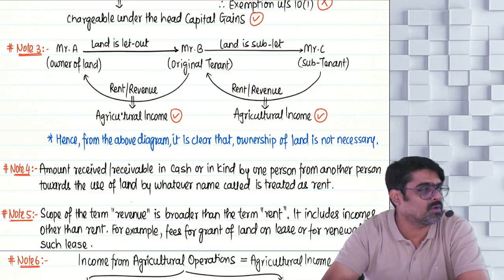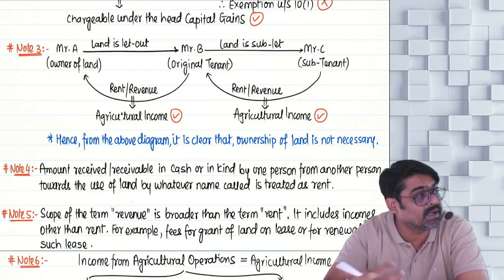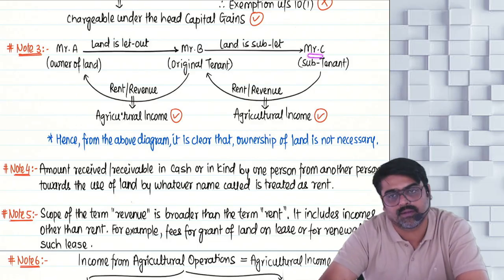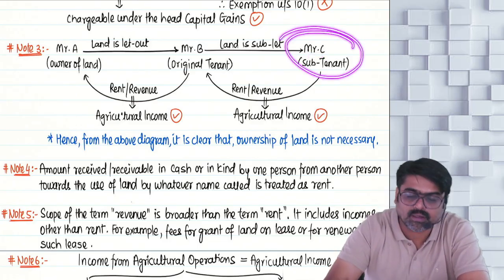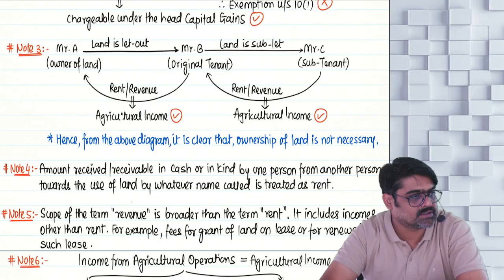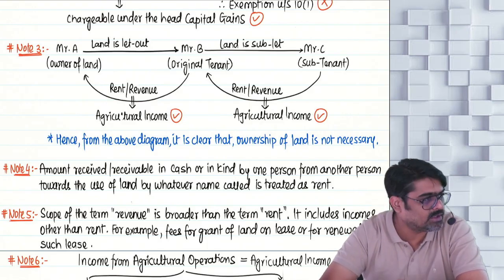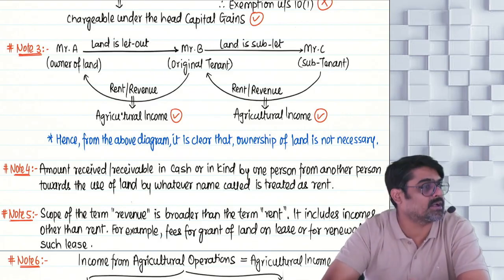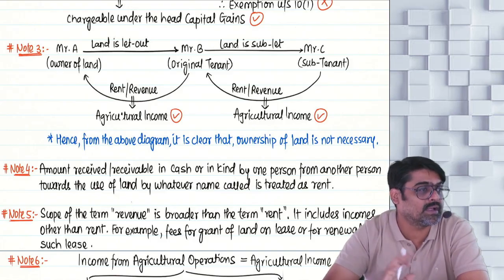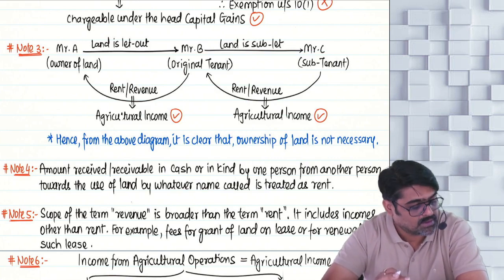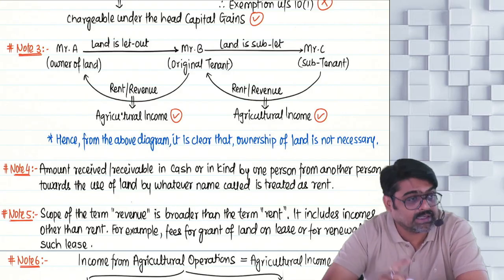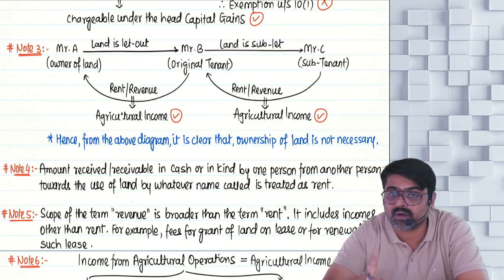Now, Mr. B does not want this land, so Mr. B has sublet this land to Mr. C. And Mr. C is a farmer using that land for agriculture. So, who is actually using the land? Mr. A is using? No. Mr. B is using? No. But still the rent received by both of them will be treated as agricultural income, because the rent is coming from a land which is in India and which is used for the purpose of agriculture.